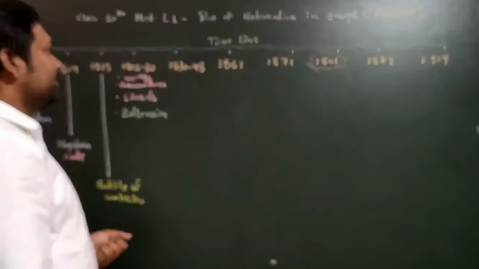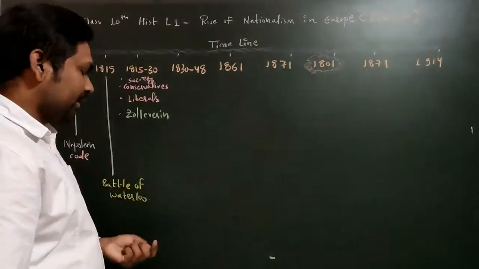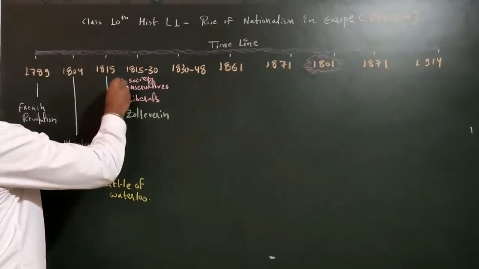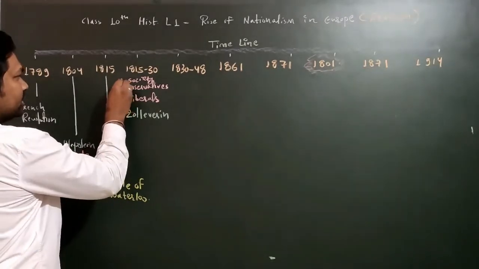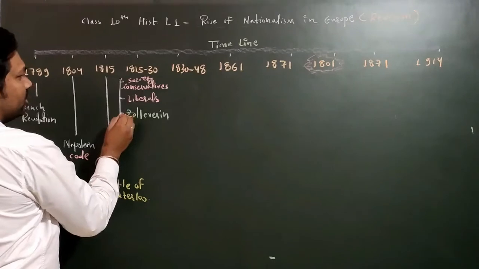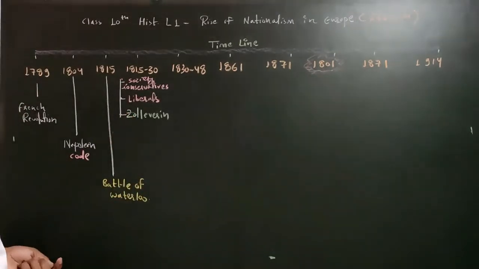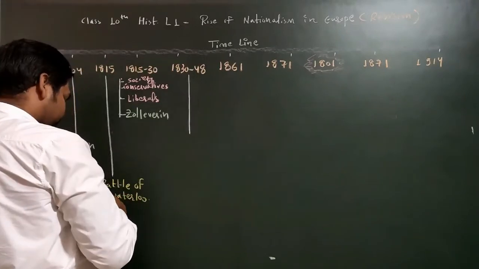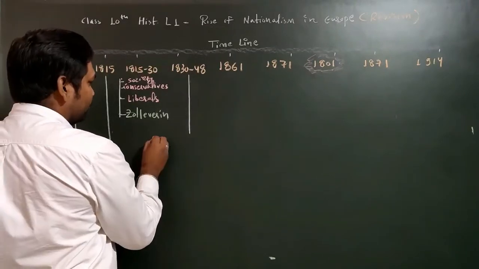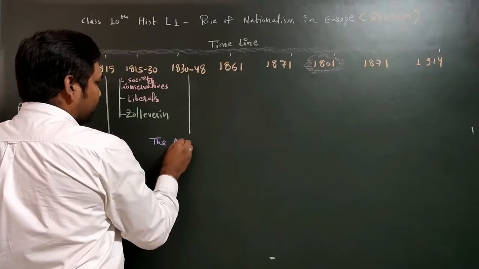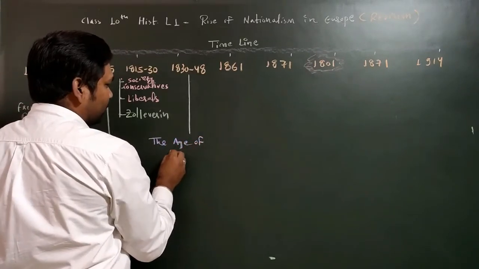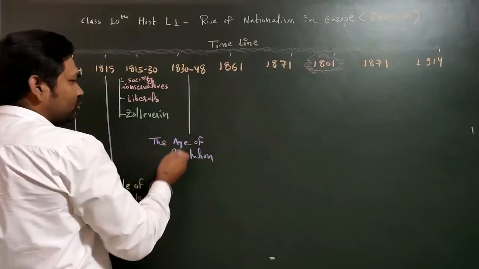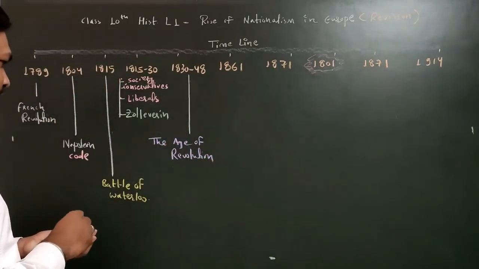Then after that, the next one is 1830 to 1848. Here, 1830 to 1848 is also called the age of revolution. What is it called? The age of revolution, right? So one by one I am writing here. This particular period is known as the age of revolution. Why is it called the age of revolution? Because here so many revolutions took place. So one by one I am explaining to you.